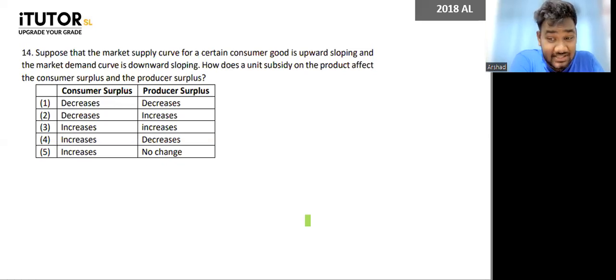What happens to producer surplus? Because of the subsidy, producer gets a higher price than his previous price. So producer surplus also goes up. So as a result, what happens, guys? The consumer surplus and producer surplus both increase. Now, I'm not going to draw diagrams. Those are in the theory areas. So go through your theory parts. If you have no way of going through the theory parts, what I told you before, you can purchase the recordings and the tutes and cover it up. Okay, going to the next.